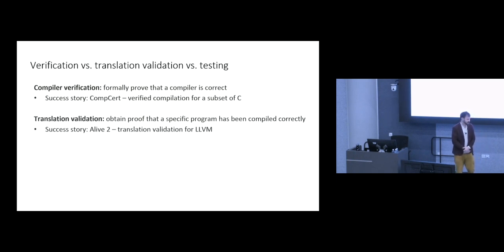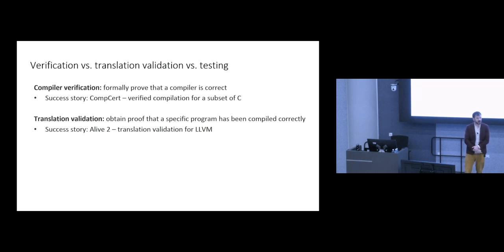Translation validation is something a bit weaker than compiler verification, where instead of verifying the compiler in its entirety, you have a compiler that can emit object code plus a proof of correctness that that particular compilation preserved the semantics of the source program, typically a proof that can be independently checked. And there's been a successful example of translation validation applied to components of the LLVM compiler via the Alive2 project.